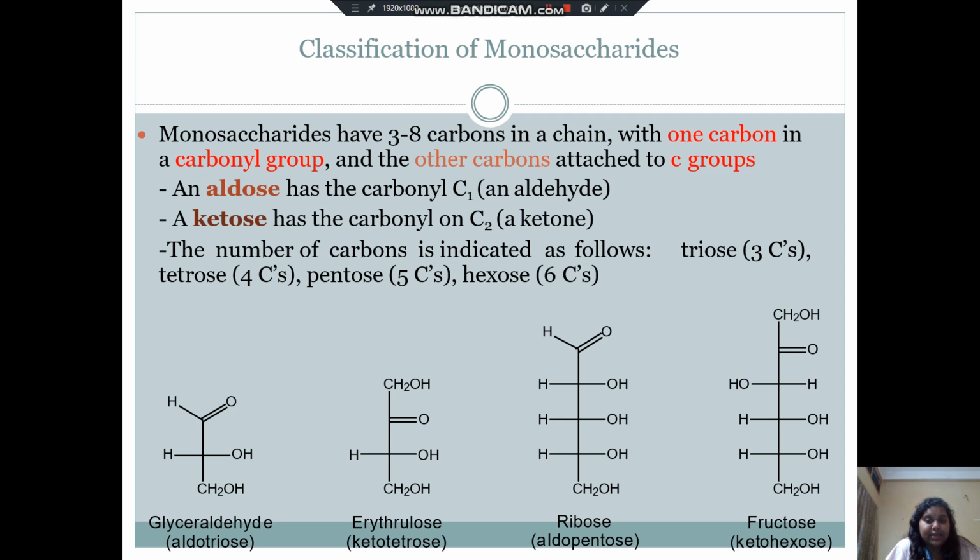The number of carbons is indicated as follows: triose, that is 3 carbons; tetrose, that is 4 carbons; pentose, that is 5 carbons; and hexose, that is 6 carbons. So glyceraldehyde is an aldotriose; erythrulose is a ketotetrose; ribose is an aldopentose; and fructose is a ketohexose.